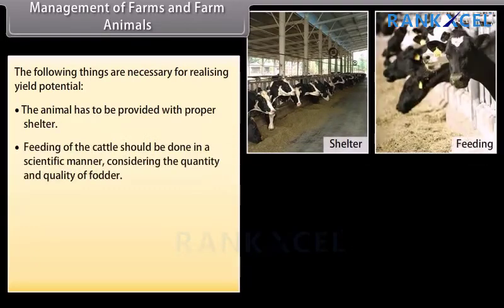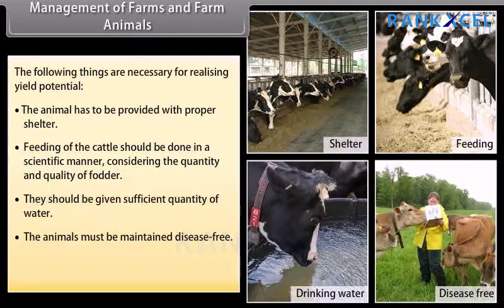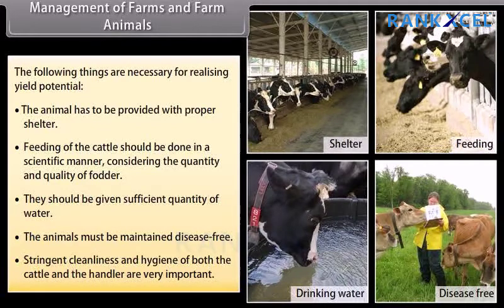Feeding of the cattle should be done in a scientific manner, considering the quantity and quality of fodder. They should be given sufficient quantity of water. The animals must be maintained disease-free. Stringent cleanliness and hygiene of both the cattle and the handler are very important.